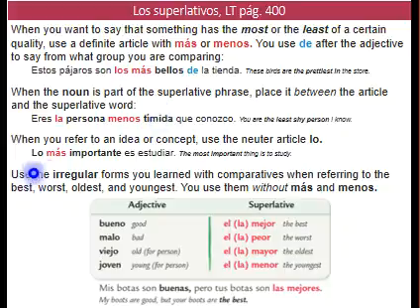See? Use the regular forms you learned with comparatives when referring to the best, worst, oldest, and youngest. The difference is going to be that we're going to add the article, right? El mejor, la peor, los mayores, las menores. Mis botas son buenas, pero tus botas son las mejores. My boots are good, but your boots are the best.